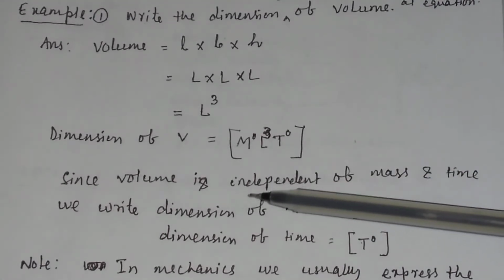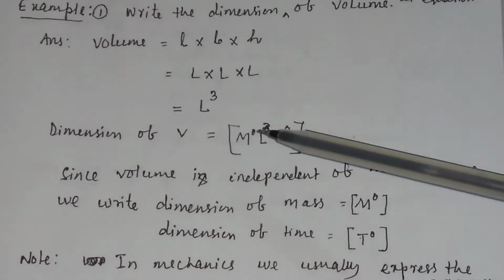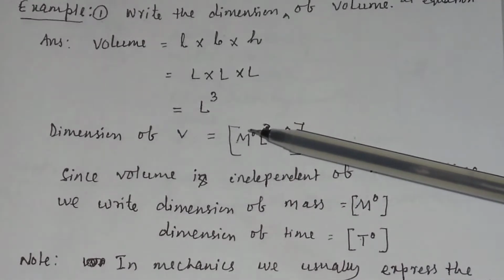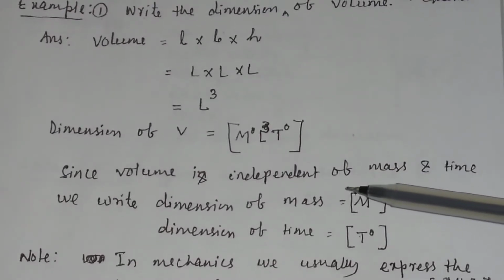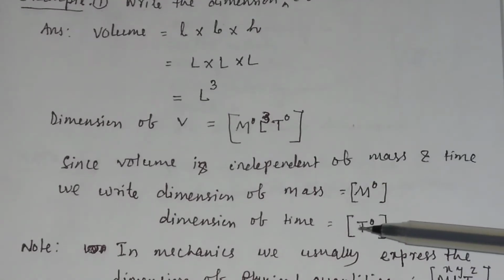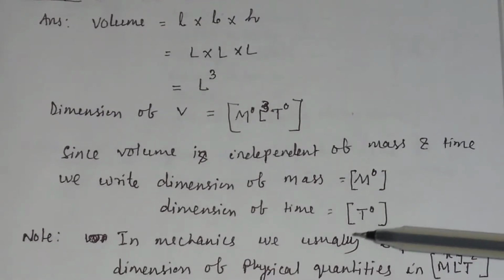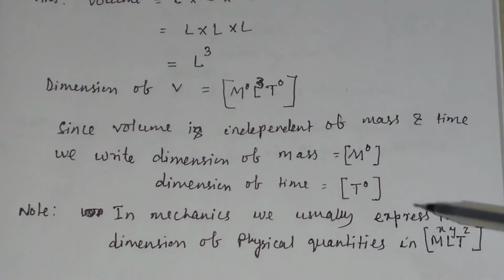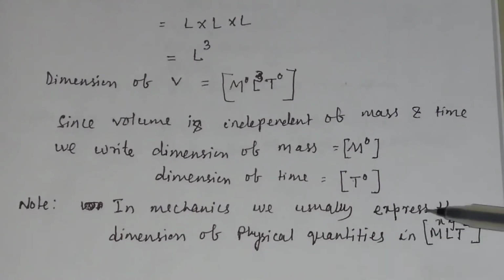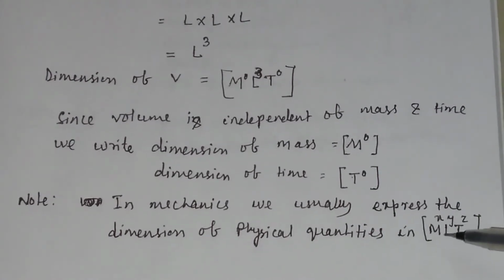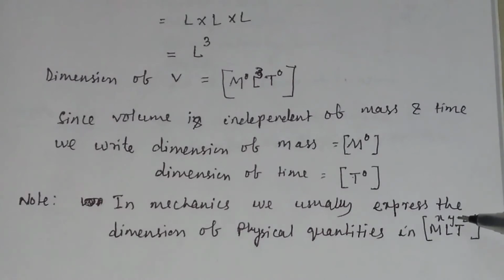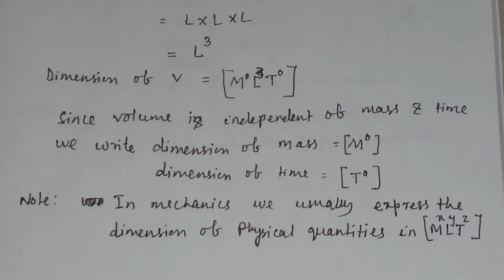Since volume is independent of mass and time, we write the dimension of mass as M^0. Similarly, the dimension of time is T^0. In mechanics, we usually express the dimension of physical quantities as M to the power x, L to the power y, T to the power z.